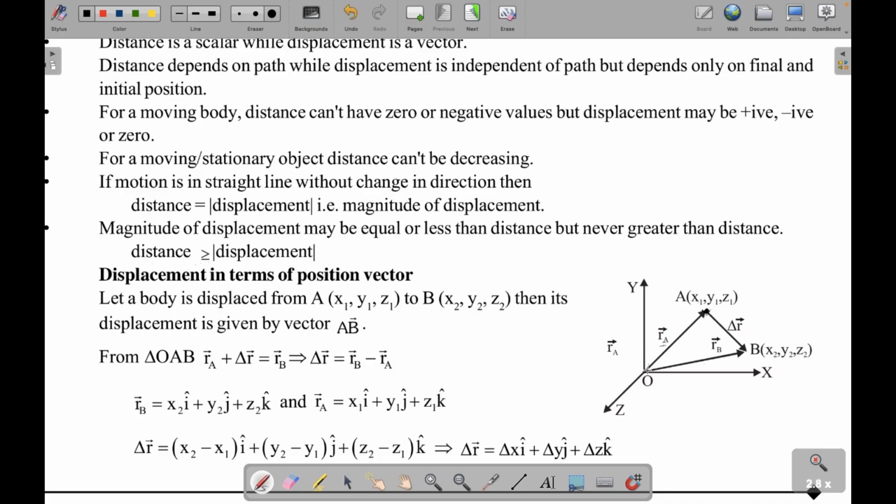So for example, what do we do to determine RA? We just draw a straight line from the origin to the position of the object. R means the position, A means the location of that object. So RA is the position vector for A. Now this object moved from A to B. Now the location of B is x2, y2, z2. So RB is the position vector for B.